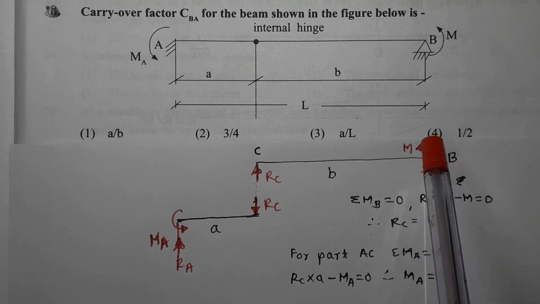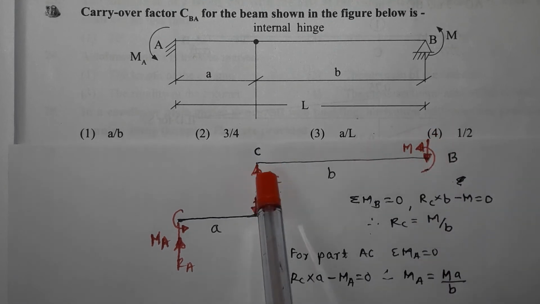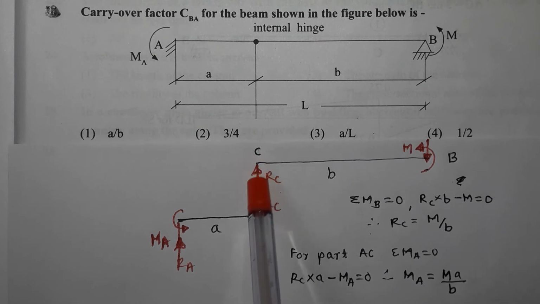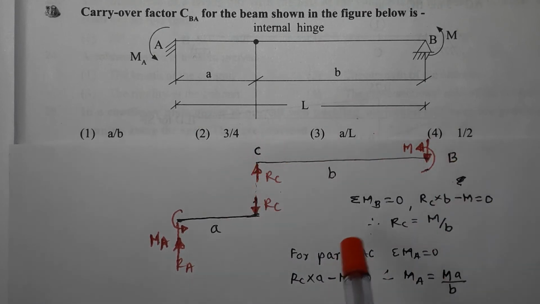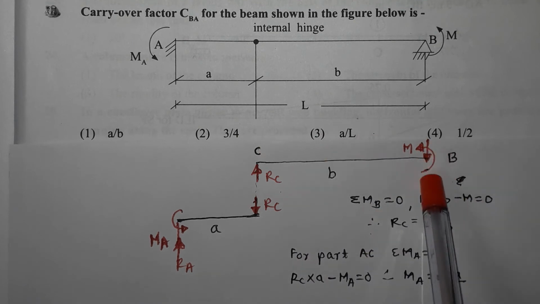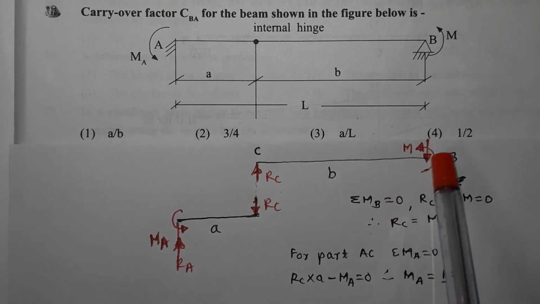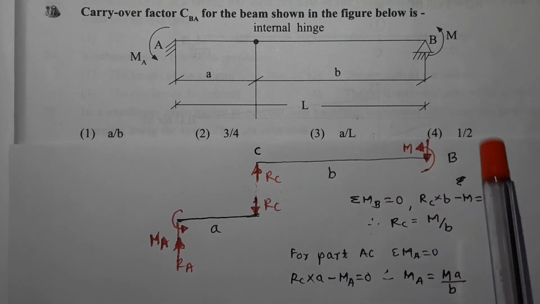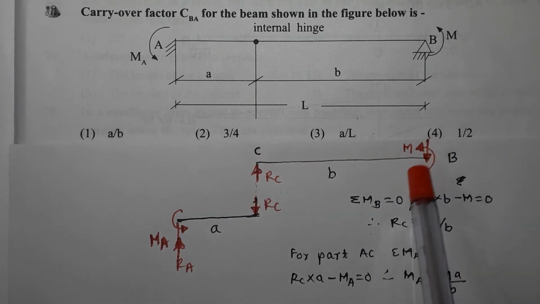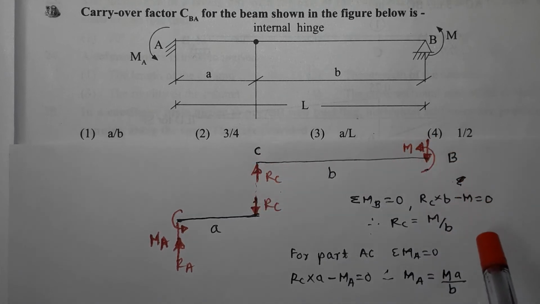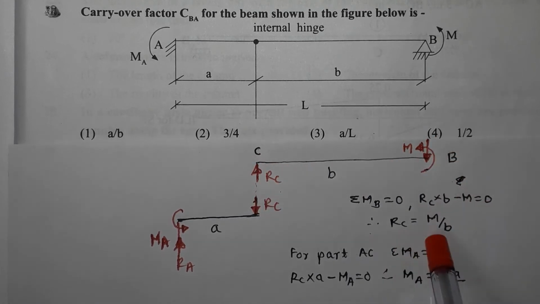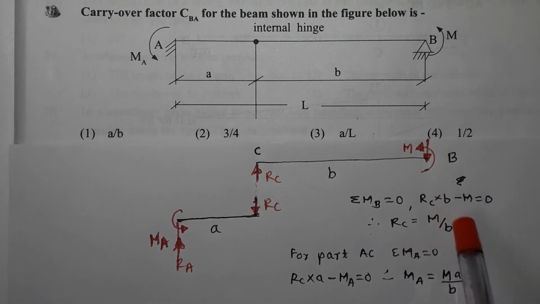Means the reaction at B should be vertically downwards and the force provided by the internal hinge should be upwards, so that these two together will produce a clockwise moment, and this clockwise moment can balance the anticlockwise moment. So this is the free body diagram of CB. Now if I use summation of moment about B equal to 0, then I get RC into B minus M equal to 0, and RC can be obtained as M divided by B. So RC is M by B.